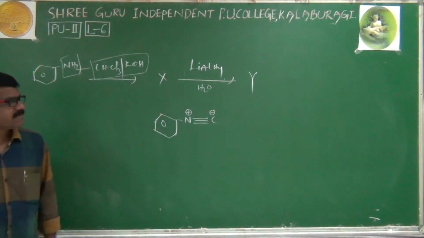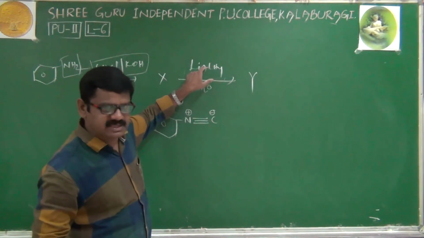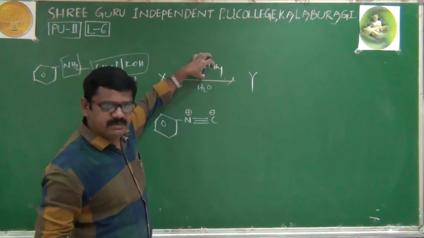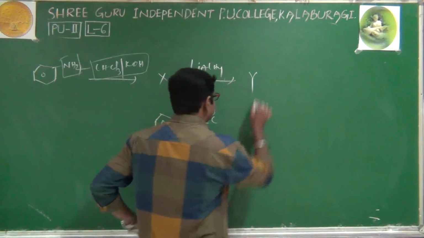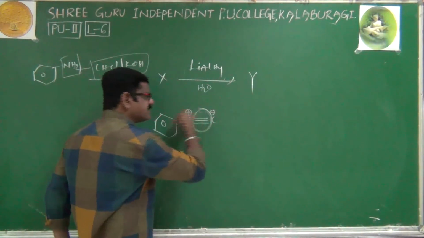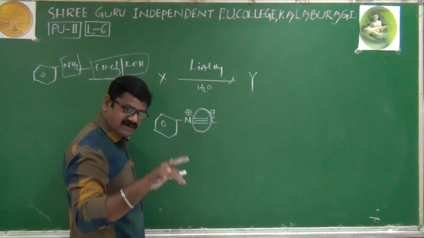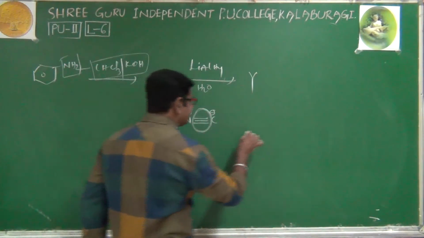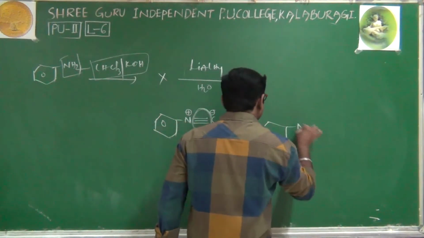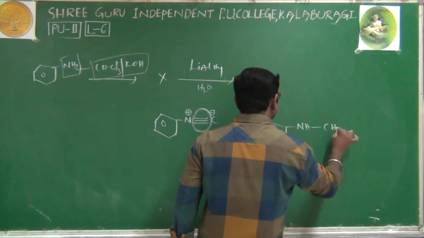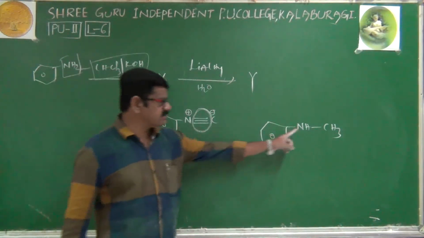Phenyl isocyanide now reacts with lithium aluminum hydride. Lithium aluminum hydride is a strong reducing agent. Because of the lithium aluminum hydride reaction, reduction takes place across the triple bond, and the Y obtained is like this: a benzene ring with NHCH3.